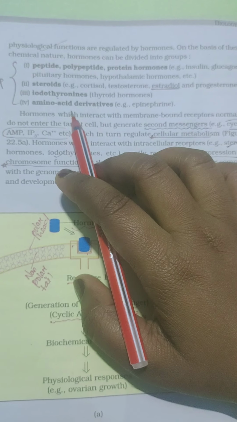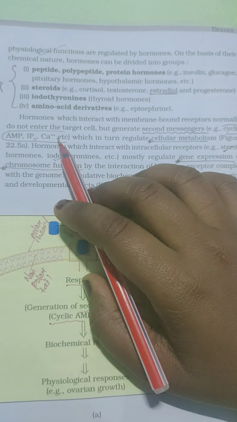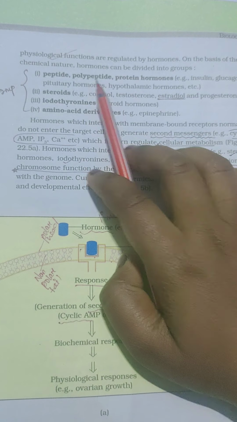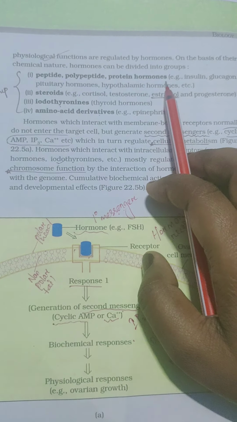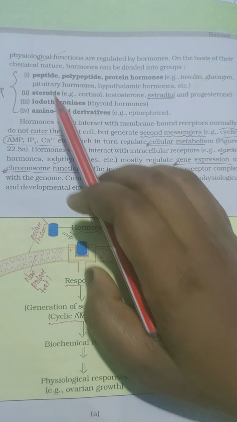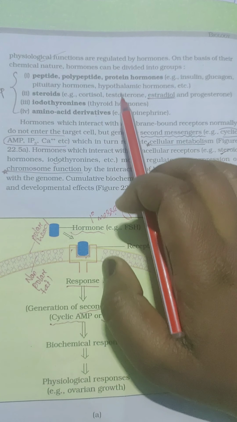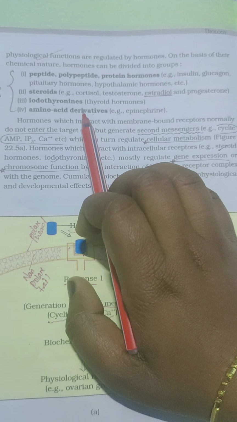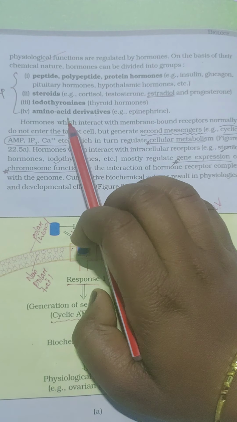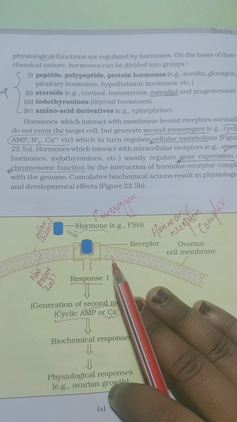See these NCERT lines. I have discussed the classification of hormones. Peptide, polypeptide, protein hormones are insulin, glucagon, pituitary hormones, hypothalamic hormones, etc. Steroids will be cortisol, testosterone, estradiol, progesterone, like that. Iodothyronines are thyroid hormones. Amino acid derivatives will be epinephrine.